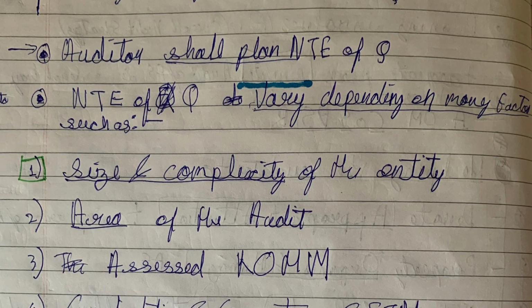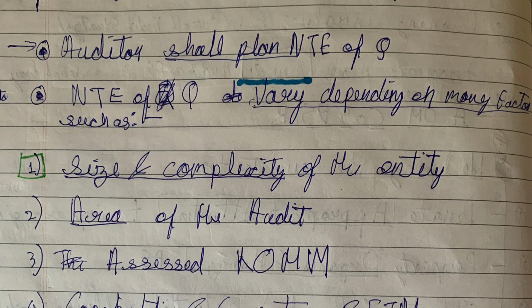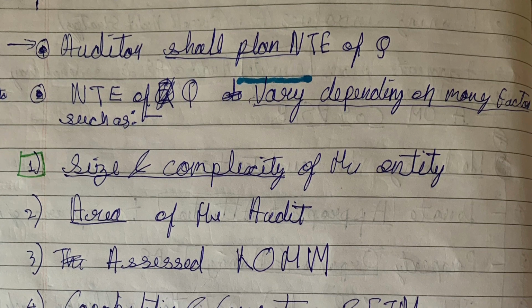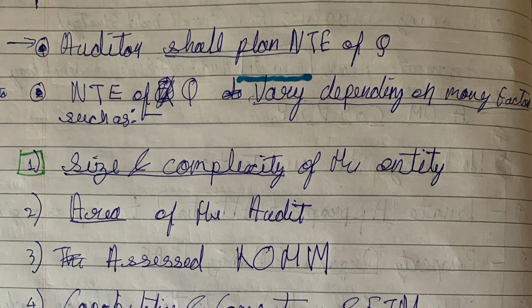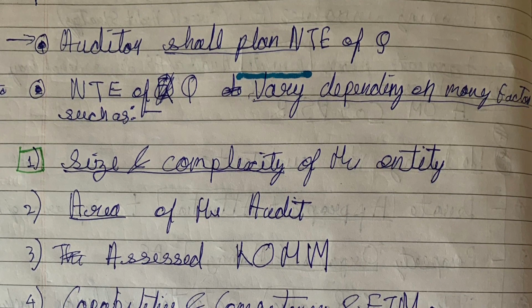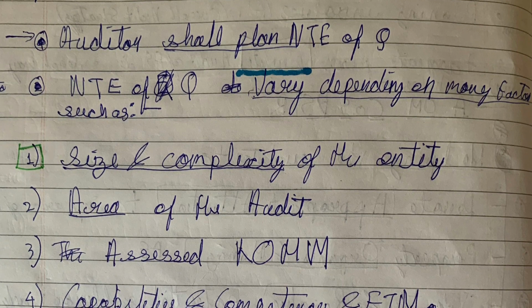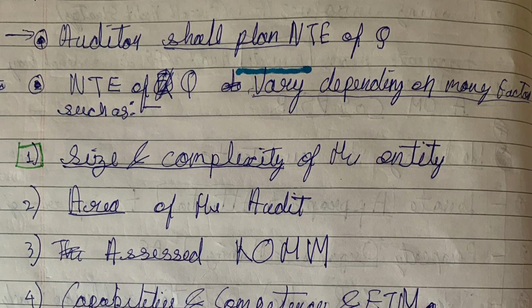So it is dependent on assessed risk of material misstatement and capability and competency of the engagement team members. So on these four factors, the nature, timing, and extent of direction and supervision of engagement team members and review of their work depends.